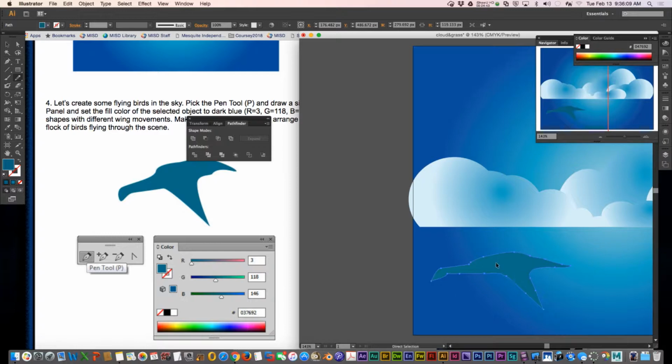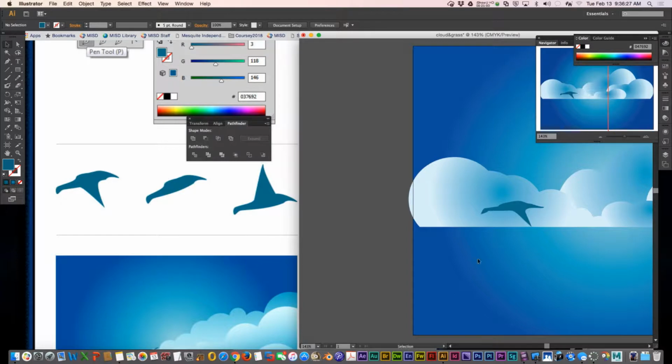You can also command click and totally resize it. See, it looks better when it's smaller. I feel like I kind of butchered it. Alright, so I'm going to try to draw several different versions of the bird with the pen tool. Alright, and then I'm going to go back with the pencil tool and kind of do some correction.